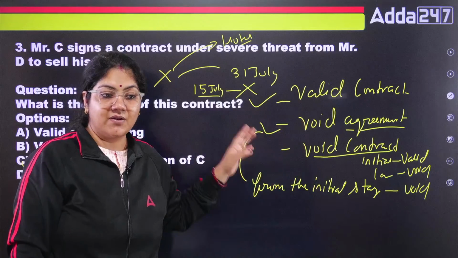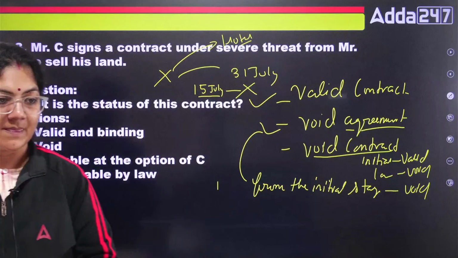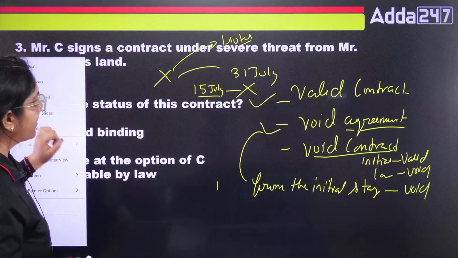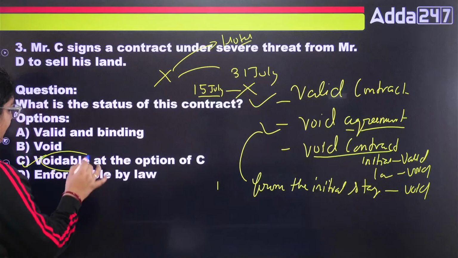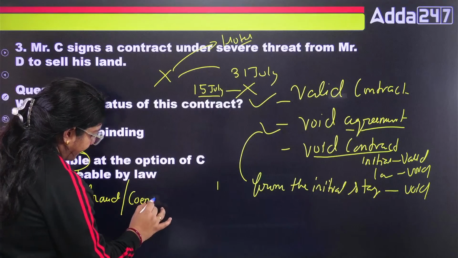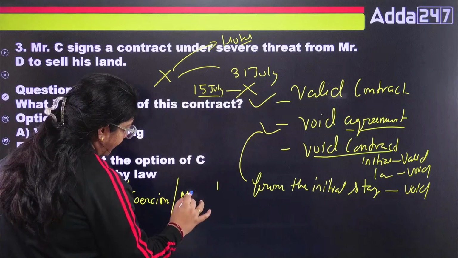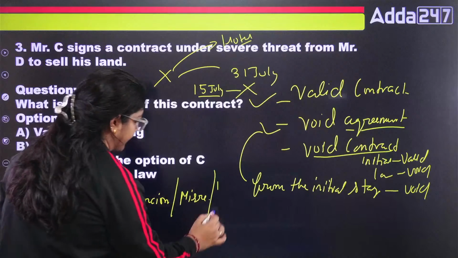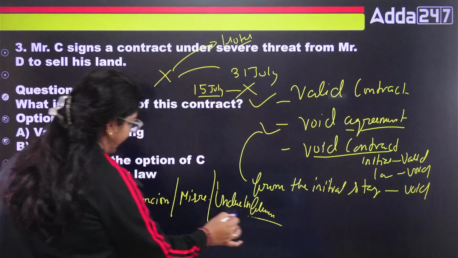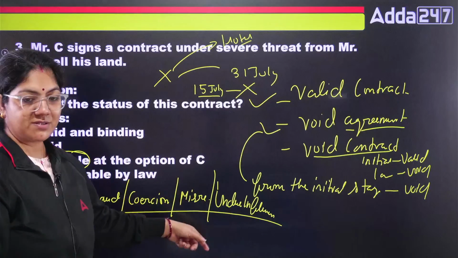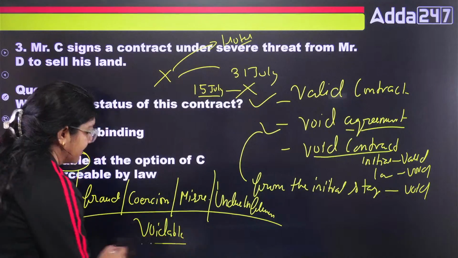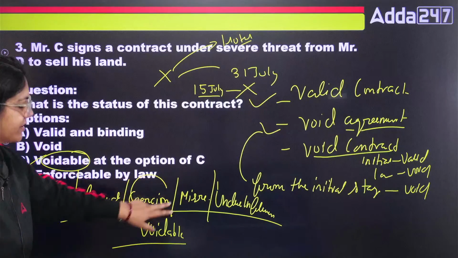So these three terms are very much important, class. This is called a voidable contract. Always remember, a voidable contract is one in which the contract is done by fraud, coercion, misrepresentation, and undue influence. If any contract is done by these four, the contract becomes a voidable contract. Because in this question the word coercion is given.